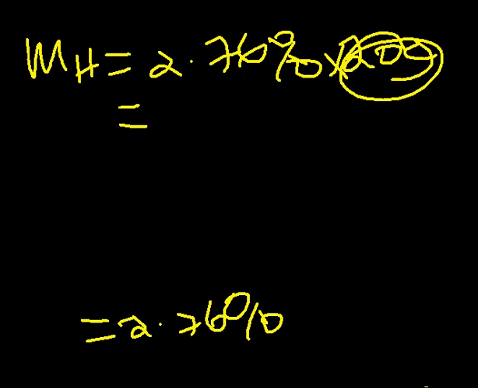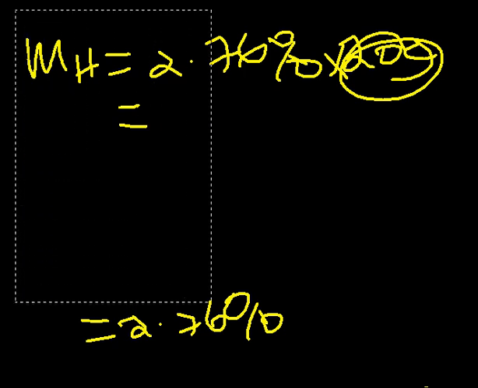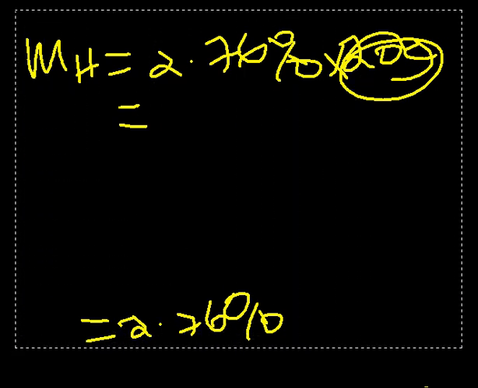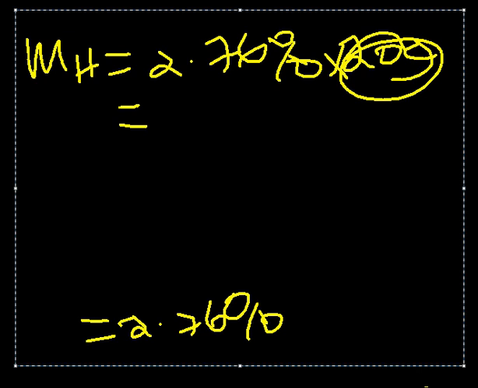That's how you should understand the percentage composition and how we can make use of it. If we know the mass each element has, then we can have the number of atoms as well.